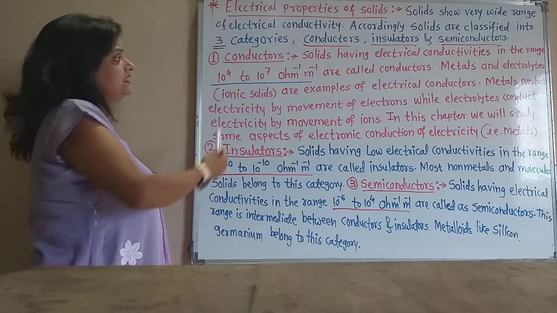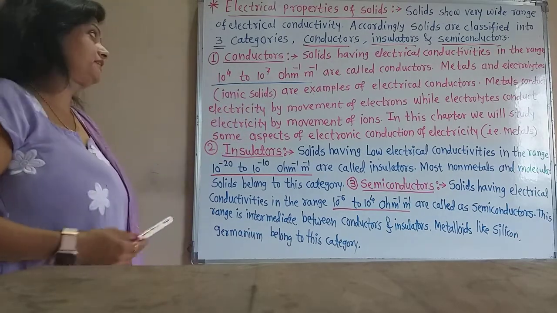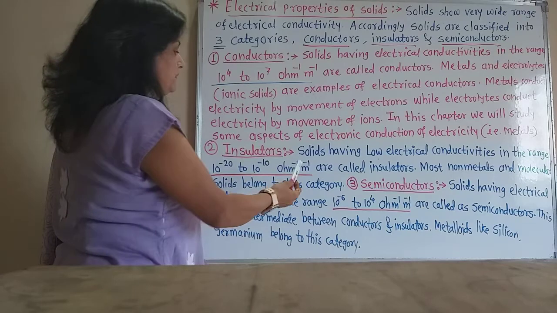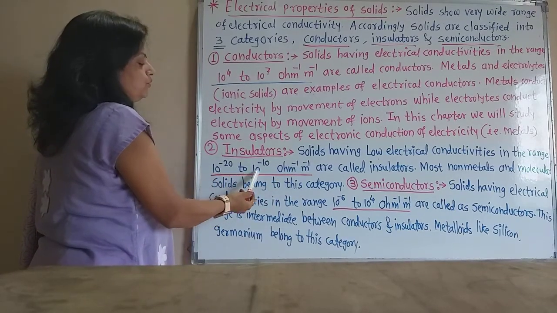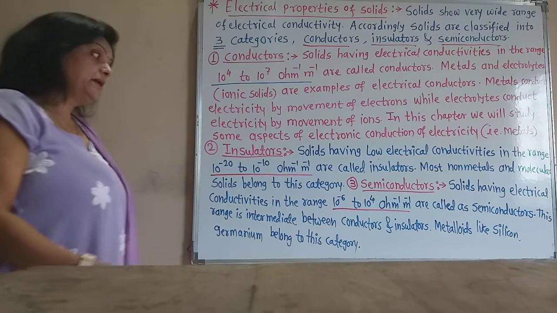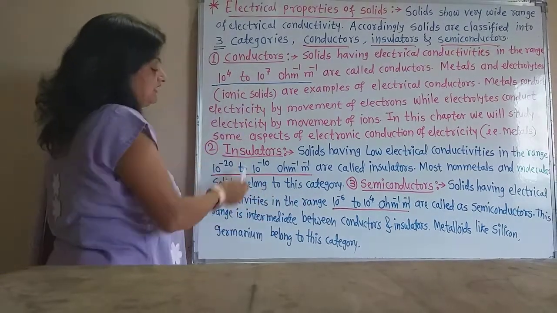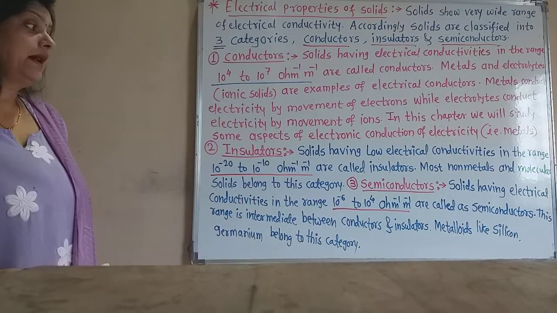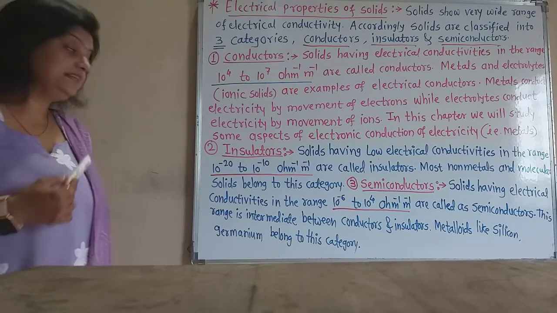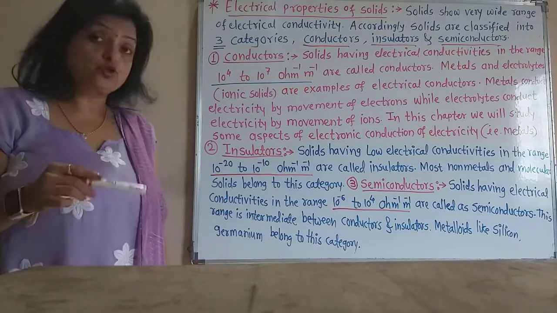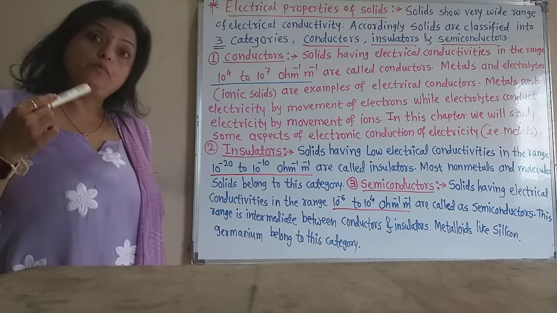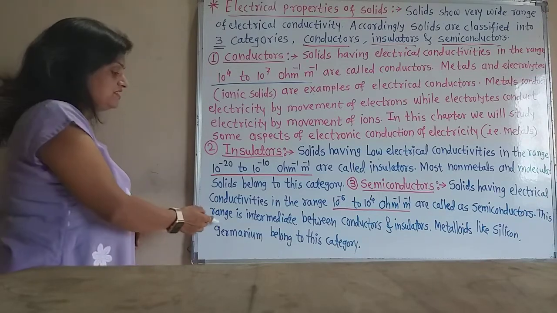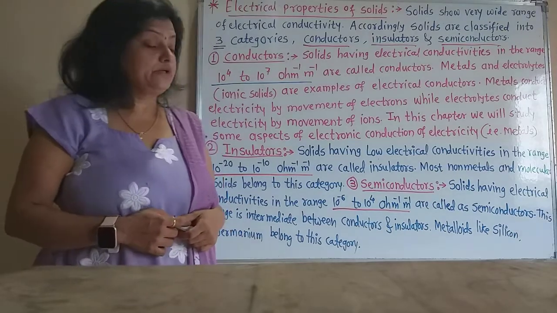See here, this is the range of the conductors, 10 raised to 4 to 10 raised to 7 per ohm per meter, and this is the range of the insulators, 10 raised to minus 20 to 10 raised to minus 10 per ohm per meter. But the range of the semiconductors is in between these two, that is 10 raised to minus 6 to 10 raised to 4 per ohm per meter. Solids in this range are called semiconductors. This range is intermediate between the conductors and insulators, as we are seeing.